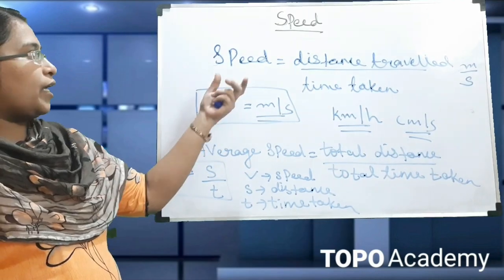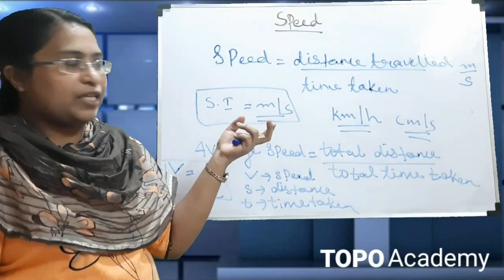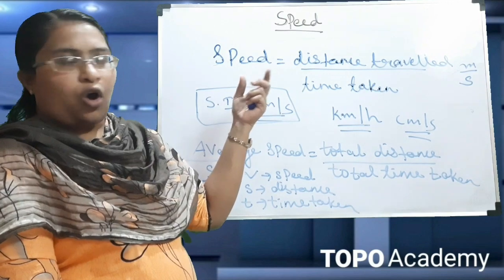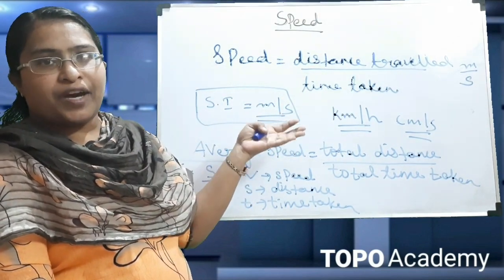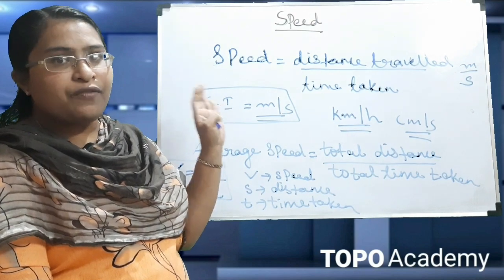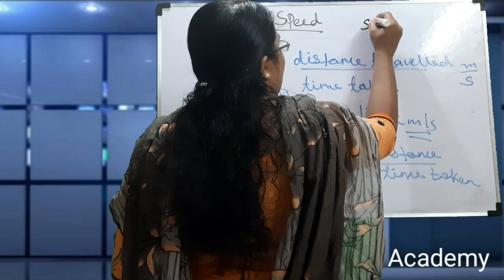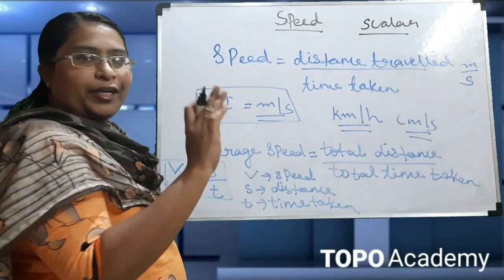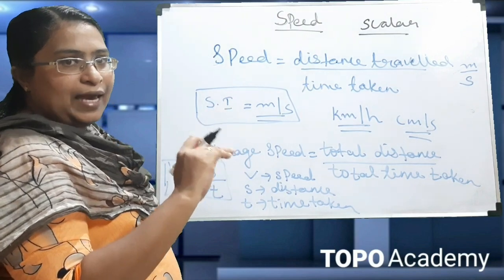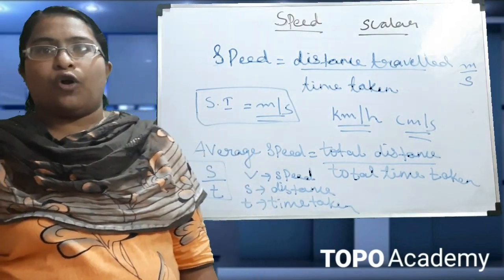Here we can see, in the case of speed, we are not specifying the direction of the object. We are only giving the magnitude, only how much distance it has travelled in a specific time. So we can say that speed is a scalar quantity, because only the magnitude is specified, not the direction. Next we have to see what is uniform speed and non-uniform speed.